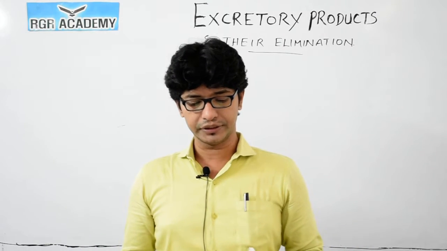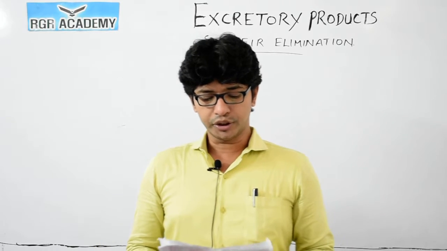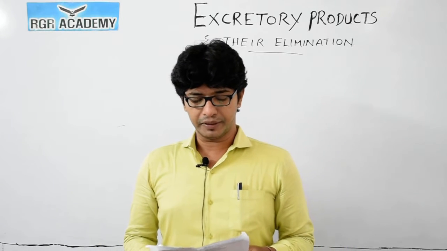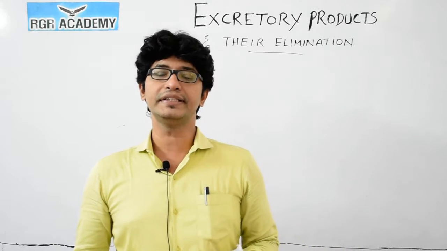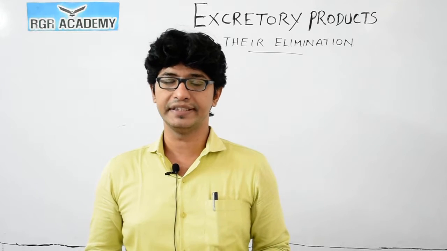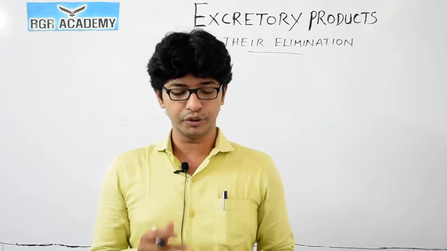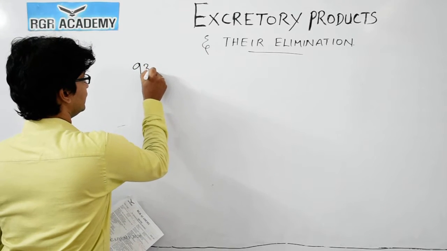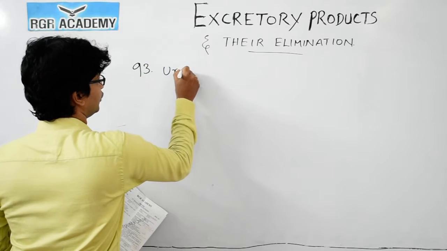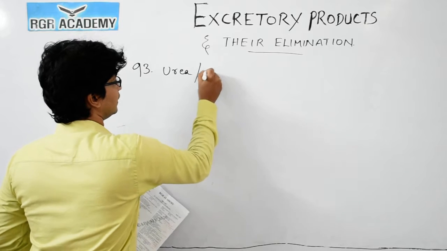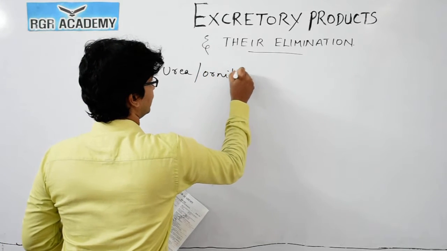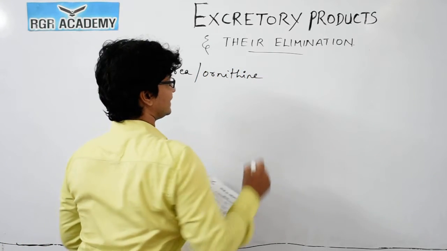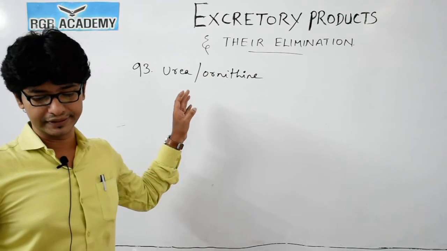Coming to the next question, 93. Which of the following amino acids plays an important role in the ornithine cycle? The urea cycle we discussed already. So for question number 93, we're talking about the urea cycle, which we also call the ornithine cycle.